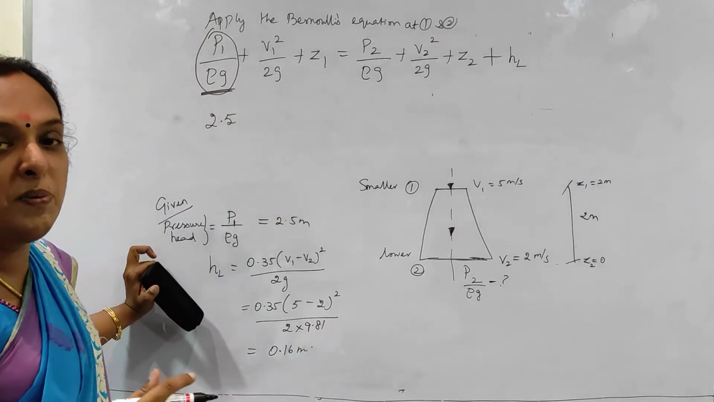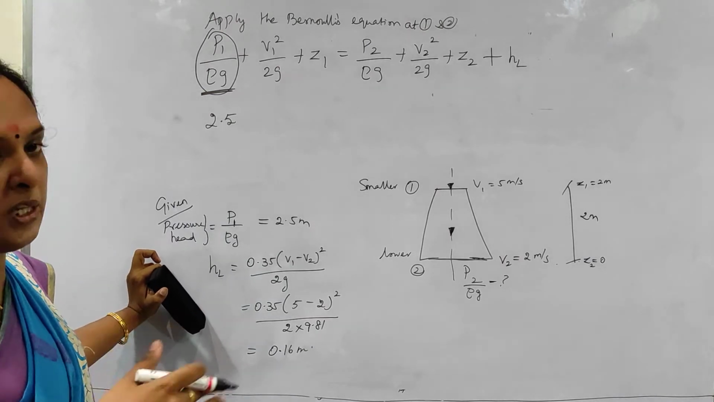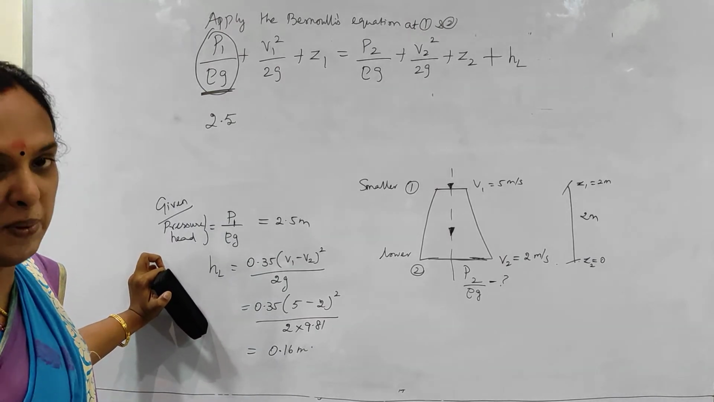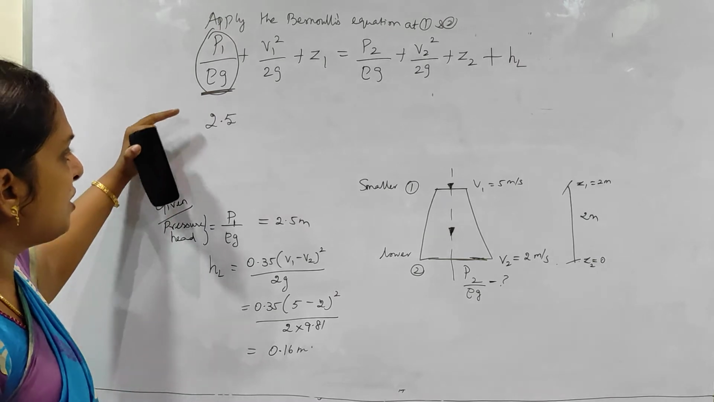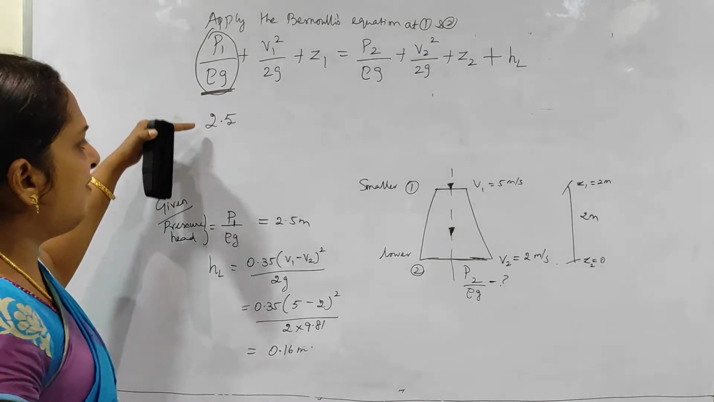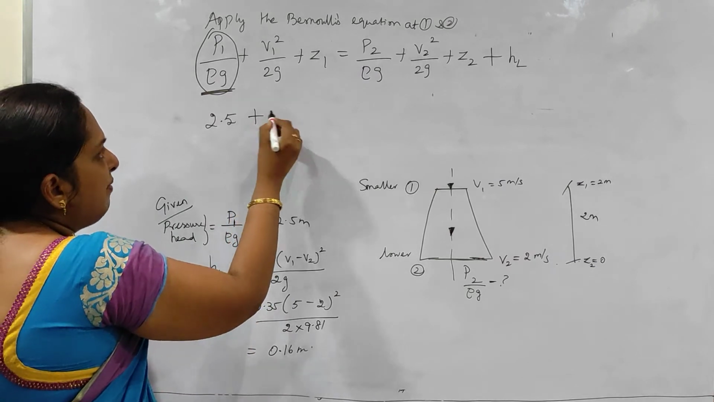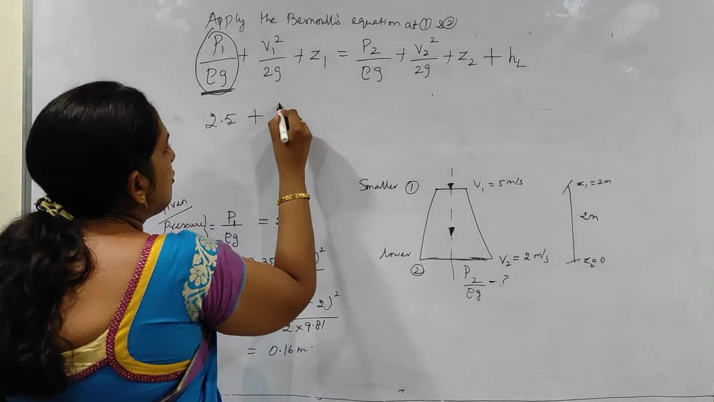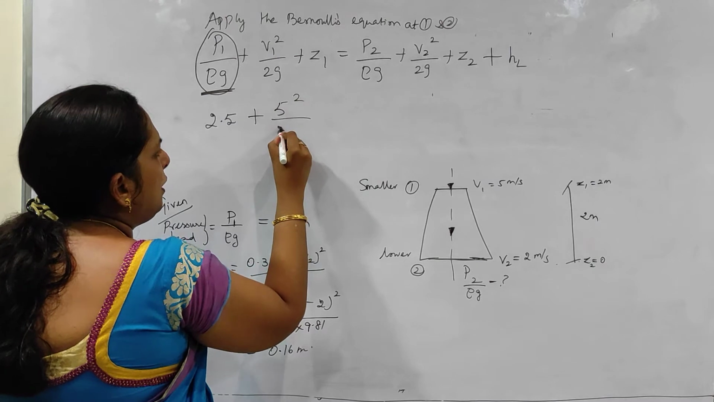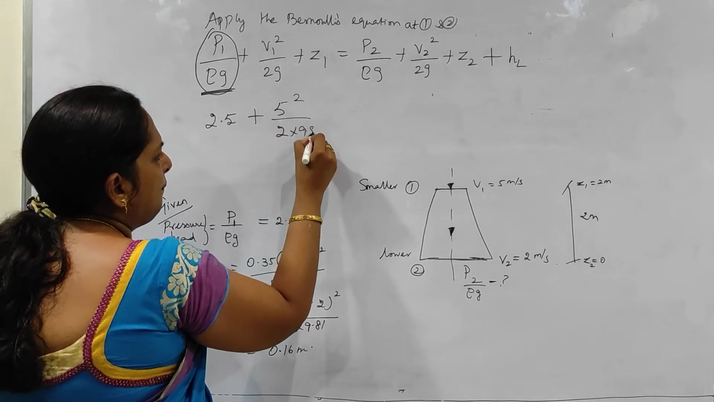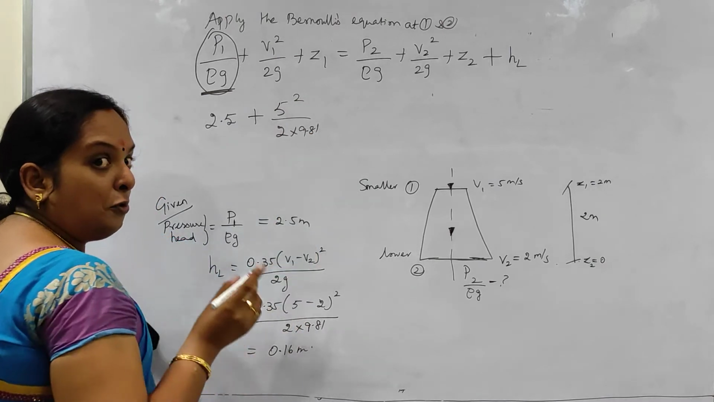In your previous problems, you were given only P1, then you substituted the rho and G and everything. That is your pressure intensity alone given, but here this pressure head is given. So that is the difference here. So we have to substitute only 2.5 plus V1 is known, 5. So 5 square by 2 into 9.81. Okay, so don't get confused here.